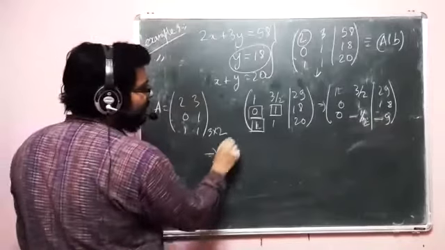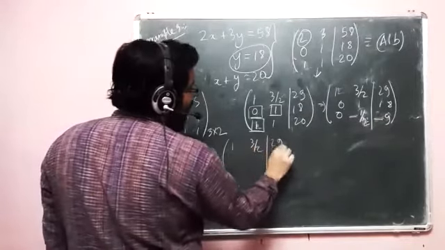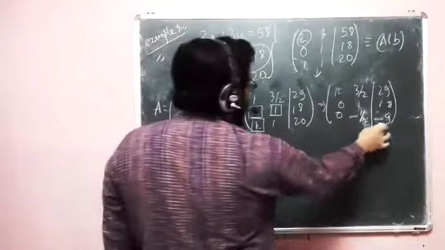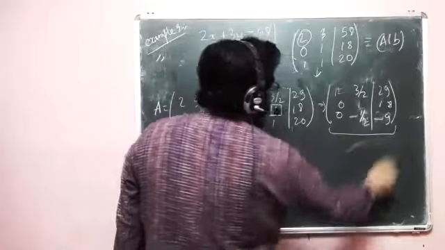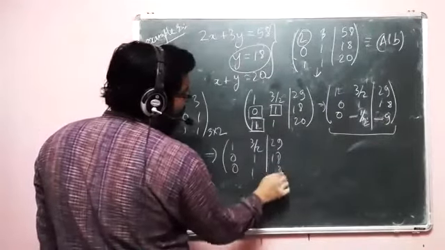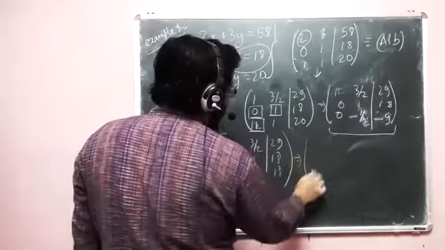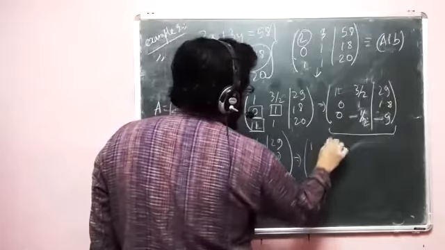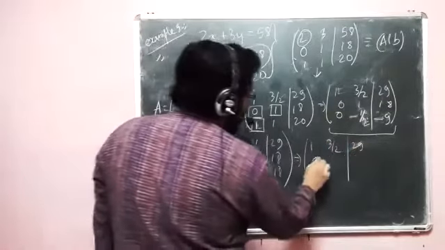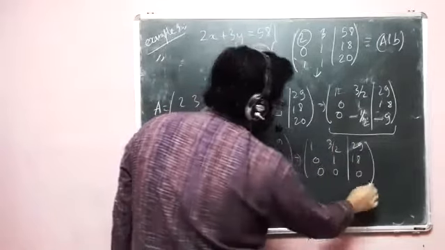If we proceed, then 1, 3 by 2, 29, 0, 1, 18. And if I just multiply this whole row by minus 2, then it becomes 0, 1, and 18. And as you can see, these two rows are same. So basically, I can subtract and write 1, 3 by 2, 29, 0, 1, 18, and this becomes 0, 0, 0. Okay.